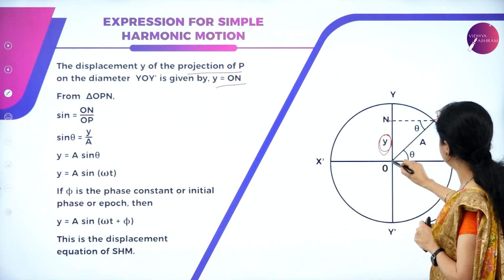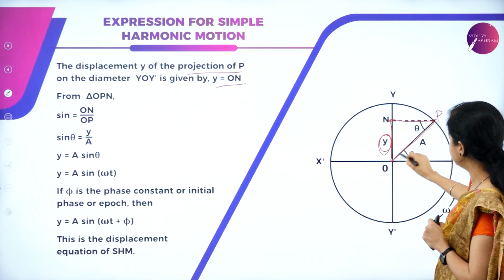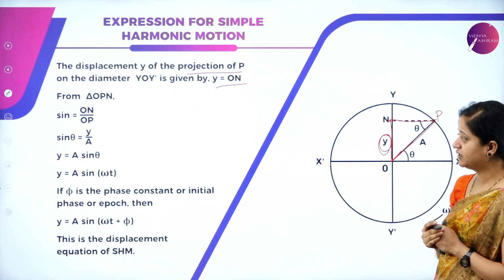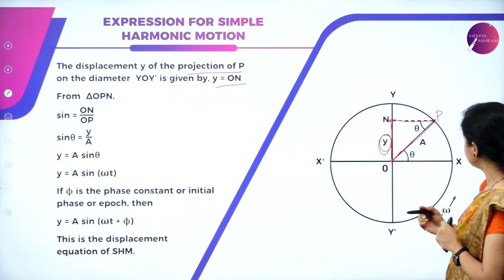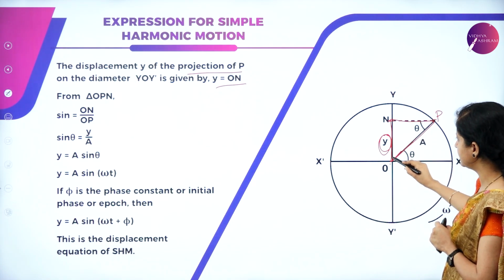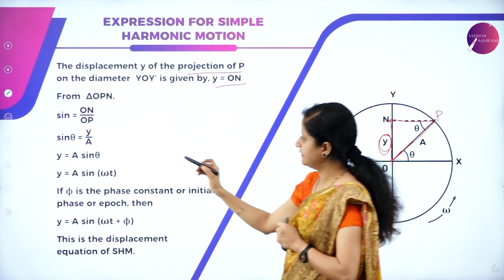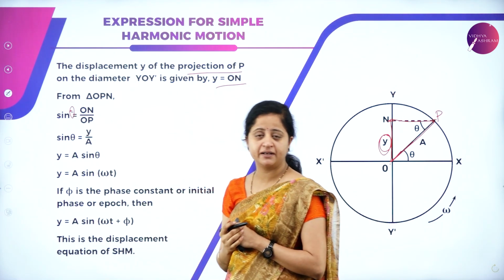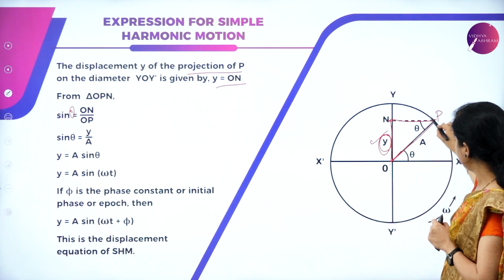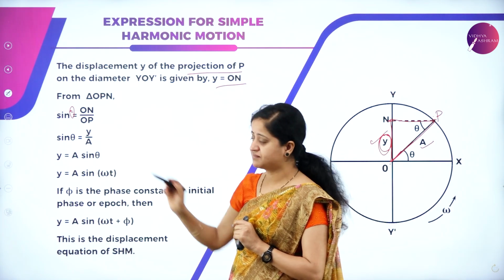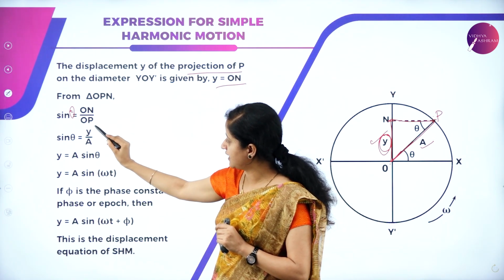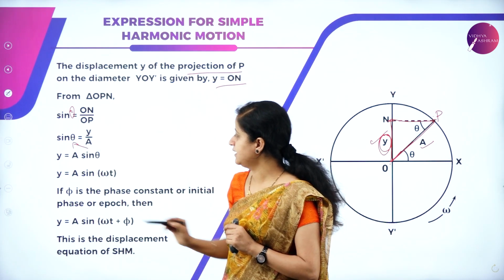So now this will become one triangle. Consider the triangle OPN. From this we can define sin theta. What is sin theta? It is opposite by hypotenuse. Opposite is ON, hypotenuse is OP. So we can write sin theta is equal to ON divided by OP. What is ON? ON is given by y. OP is nothing but the radius A. So we substitute: sin theta is equal to y divided by A, or from this we can write y equals A sin theta.